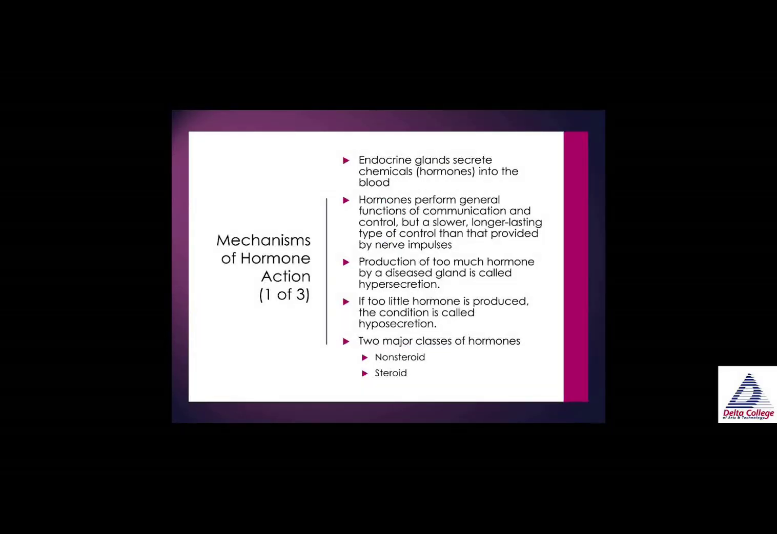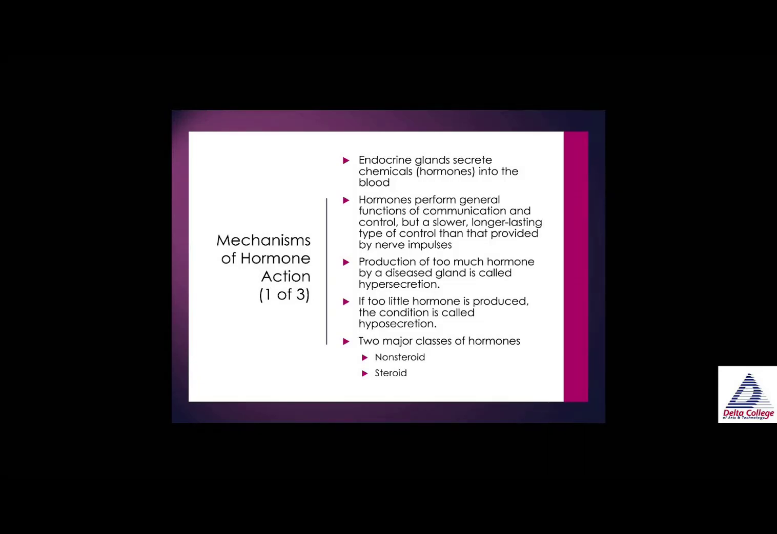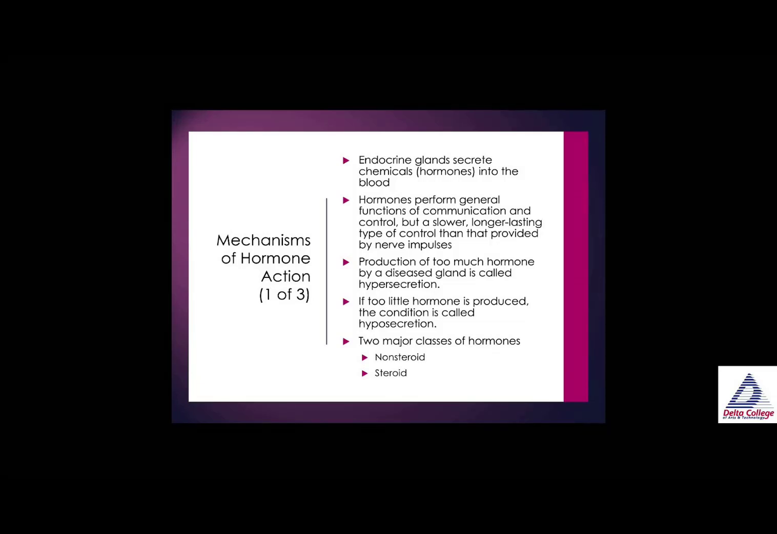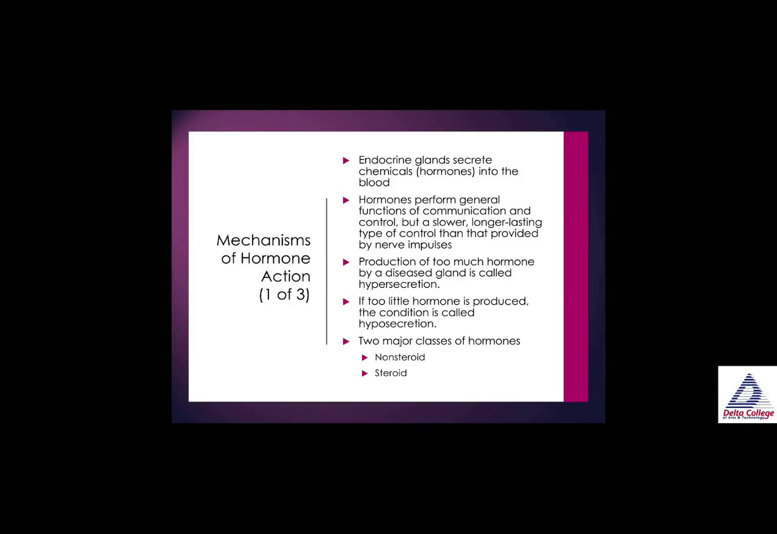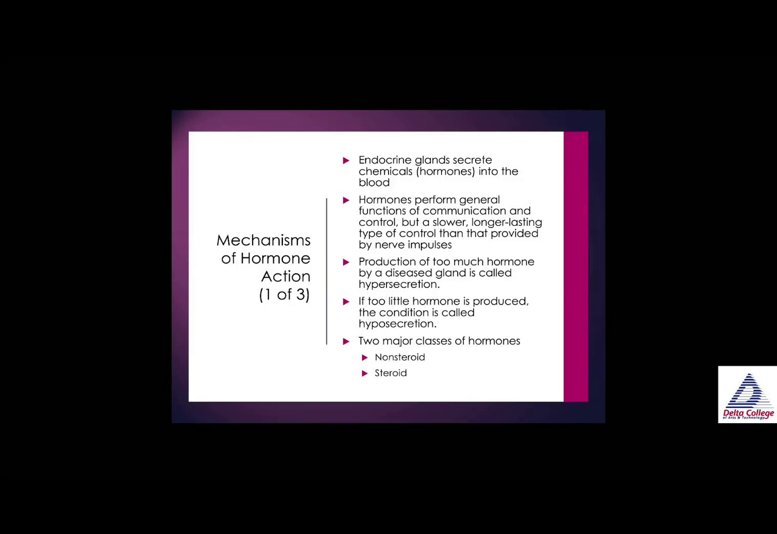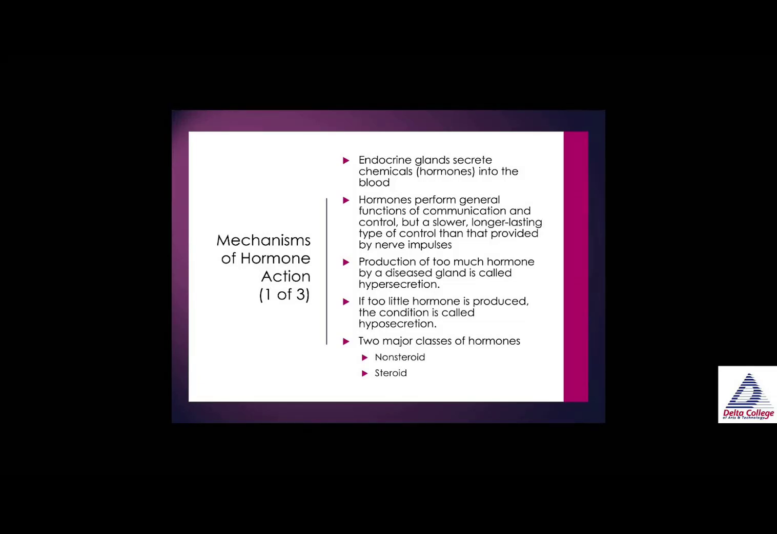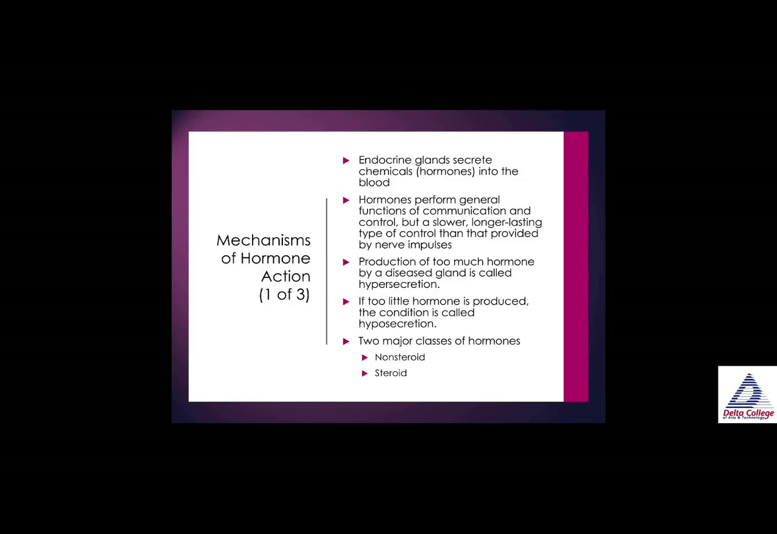Endocrine glands secrete chemicals or hormones into the blood. Hormones perform general functions of communication and control, but a slower, long-lasting type of control than that provided by nerve impulses. Production of too much hormone by a diseased gland is called hypersecretion. Hyper is too much. Hypersecretion. If too little hormone is produced, the condition is called hyposecretion. Now, there are two major classes of hormones. We have non-steroid hormones and steroid hormones.